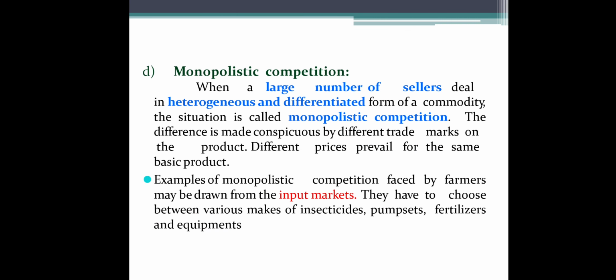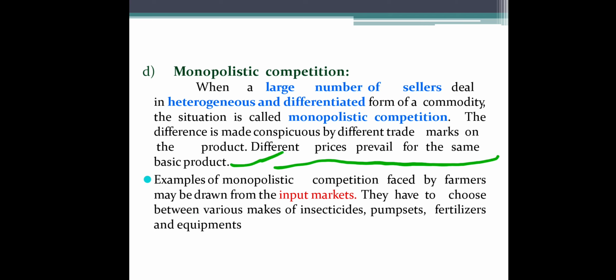Then the last one, monopolistic competition. So what is meant by monopolistic? Monopolistic is the combination of monopoly and perfect competition. So some characteristics of monopoly and some characteristics of perfect competition. When there are a large number of sellers, a characteristic from perfect competition, dealing in heterogeneous and differentiated forms of commodity, the situation is called monopolistic competition. The difference is made conspicuous by different trademarks on the product. Different prices prevail for the same basic products.